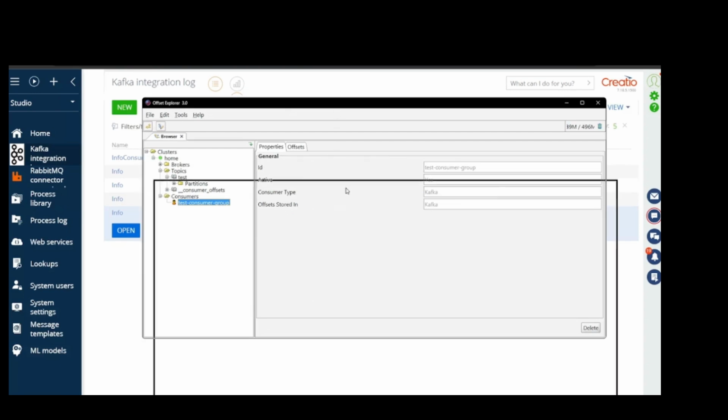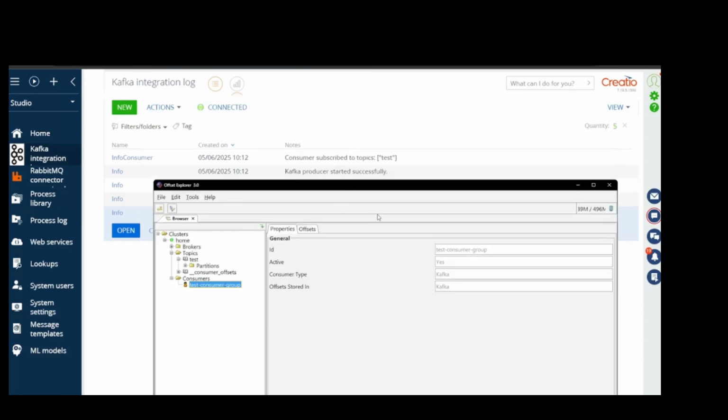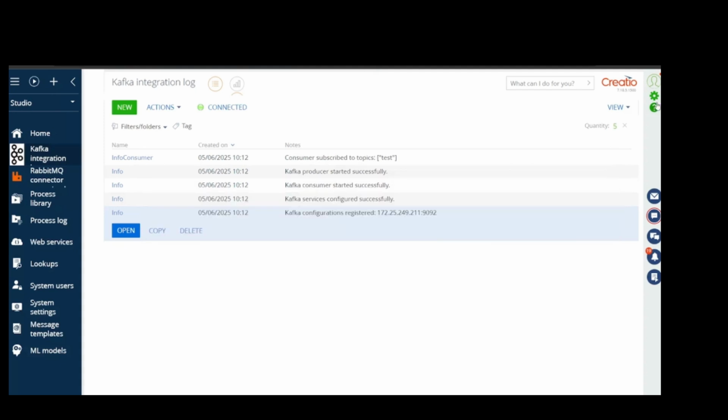In the Offset Explorer application, you can monitor the Kafka pool. Here, you'll see that the consumer has connected. Let's test sending and receiving a message.